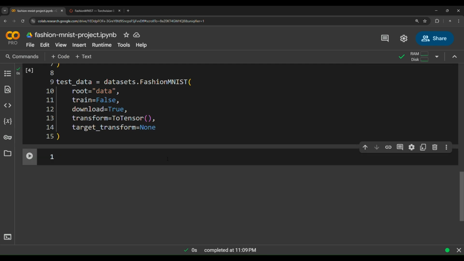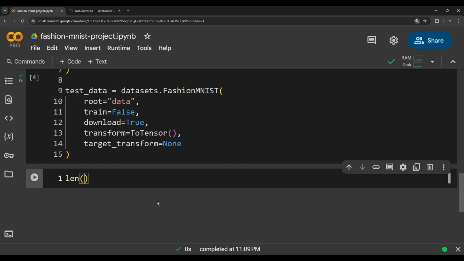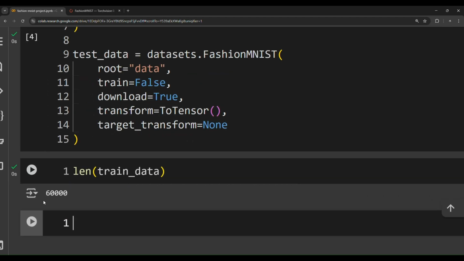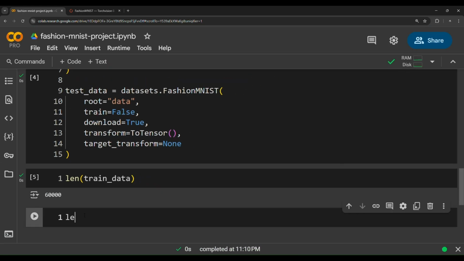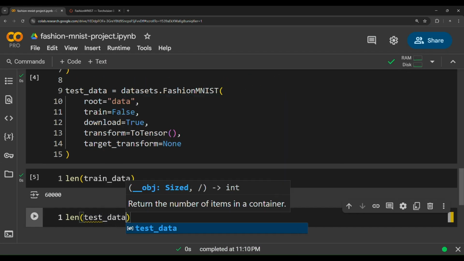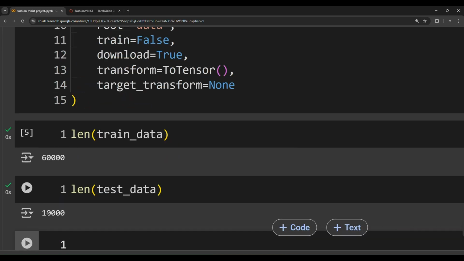The next step is to become one with the data. So let's inspect some of the attributes, some of the properties of the data. What is the length of train data? How many images do we have in the training set? Whoa, we have 60,000 images in the training set. What about the testing set? How many images in the test set? We have 10,000 images in the testing set.